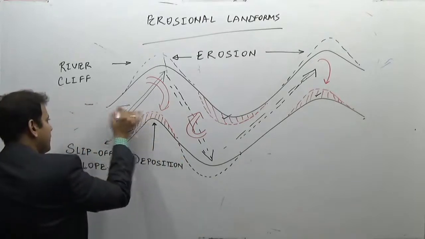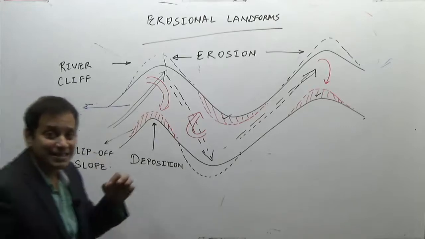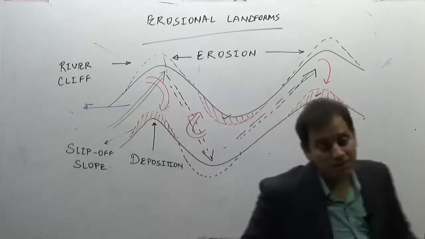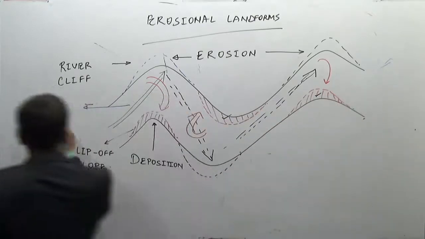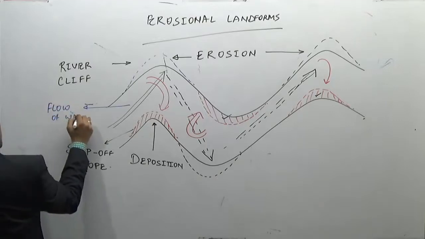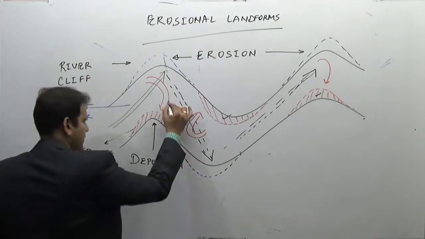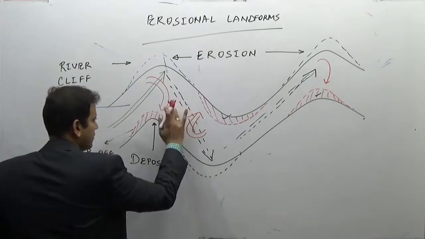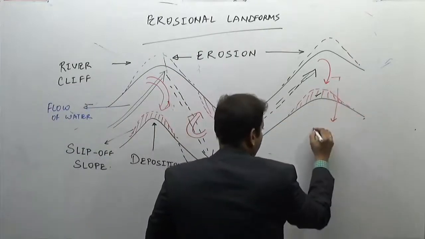What is this? This is the river current, the main river current which comes. And what is the red color line? This is the river undercurrent. So this is the flow of water, while this is the undercurrent. I'll mark this because it becomes too messy there. It is undercurrent.